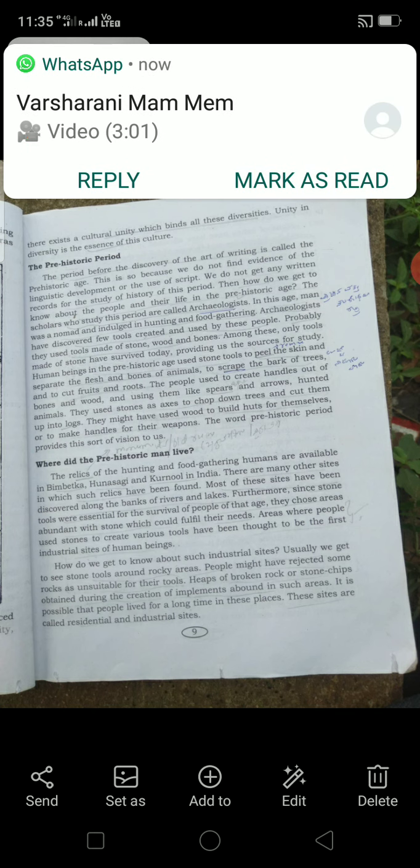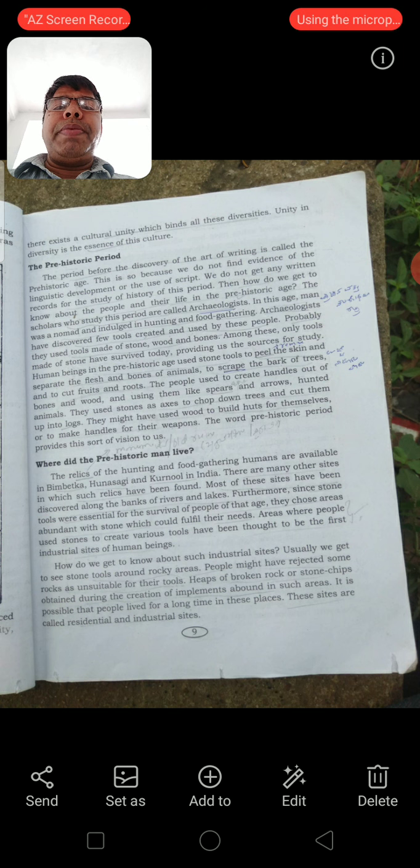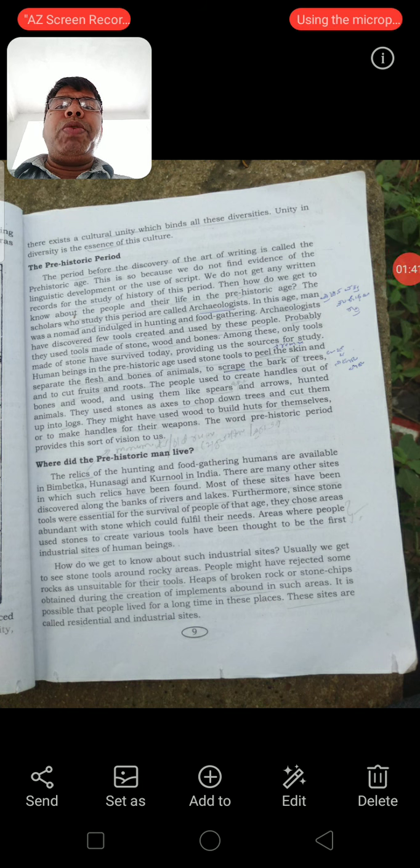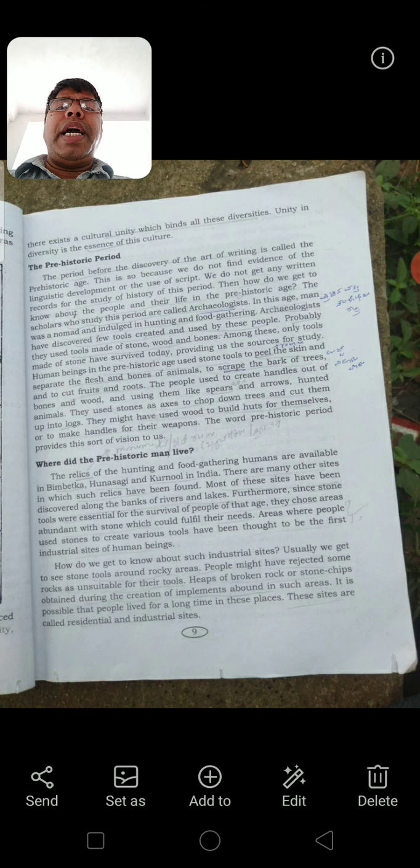It had no script. So then how can we come to know about the life of the prehistoric men? We can come to know about their life through the things they have used. I told you during the prehistoric period,